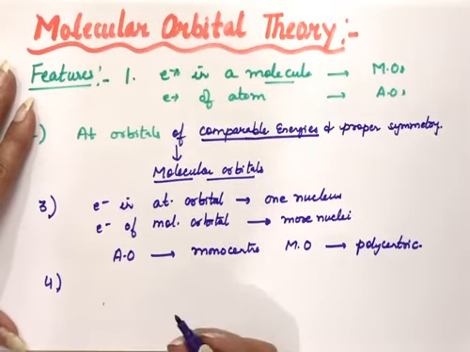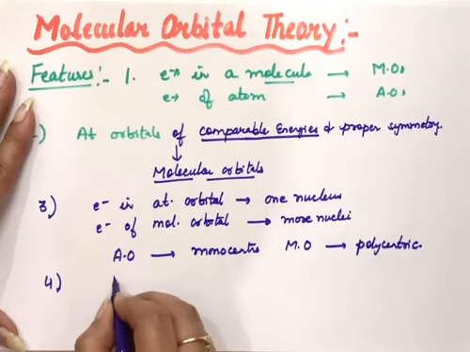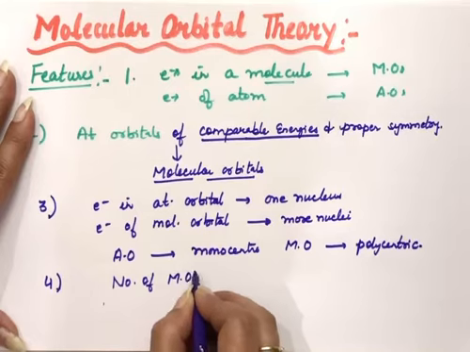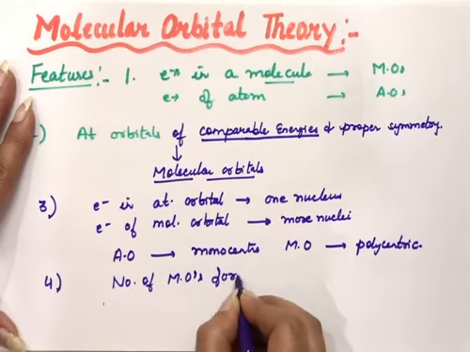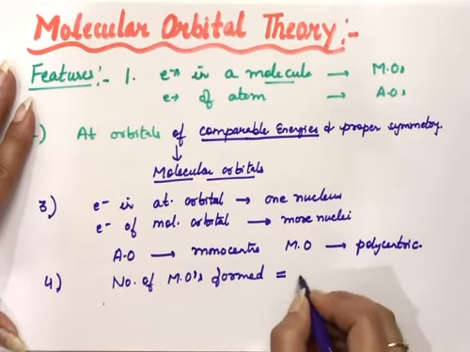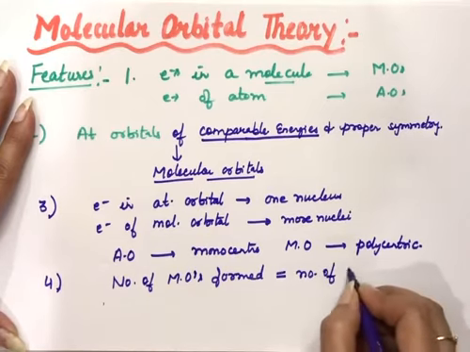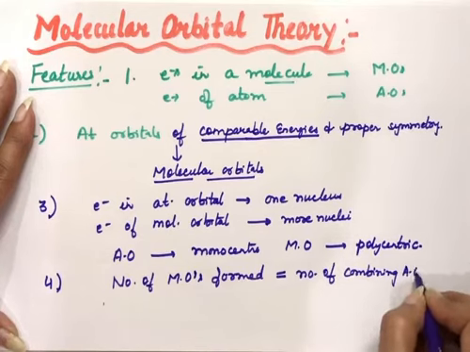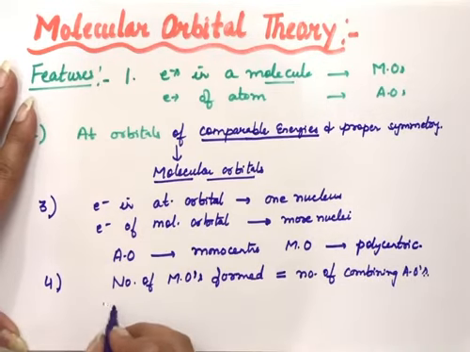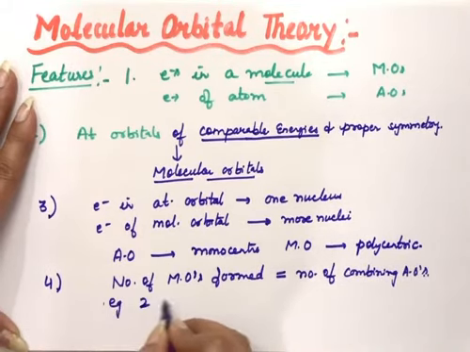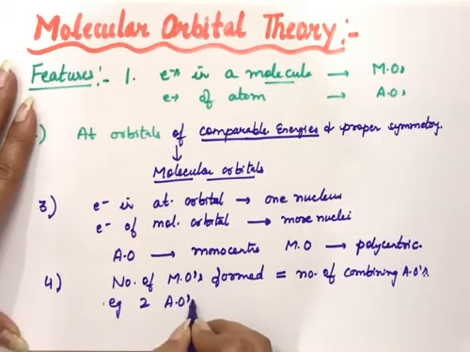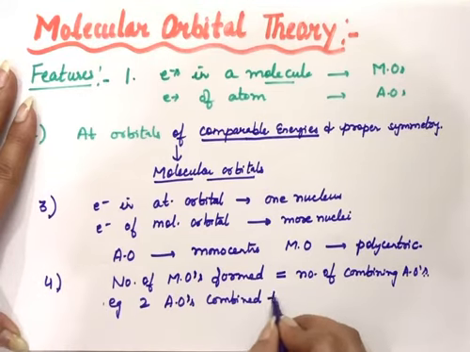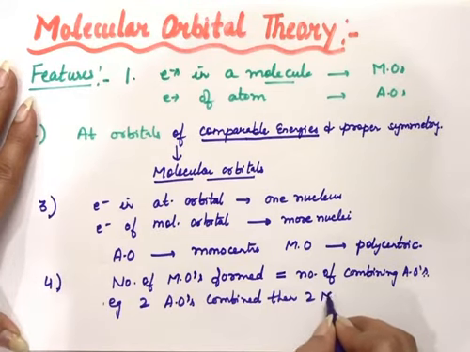Now, how many molecular orbitals will form from atomic orbitals? The number of molecular orbitals formed is equal to the number of combining atomic orbitals. So if two atomic orbitals combine, then two molecular orbitals will form.